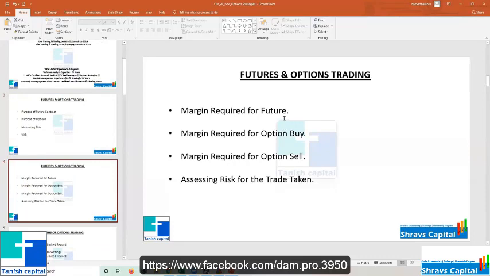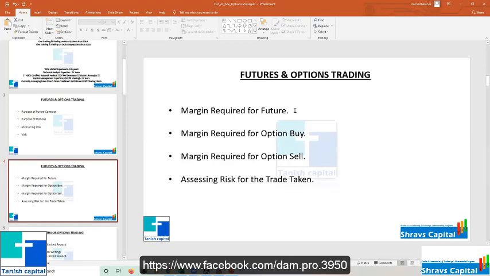And the margin required for a future. Generally, what is the margin required for a future? It will be some 10% or 15% of the total trade value. If the total trade value is 7.5 lakhs, you pay 10% or 15% as prescribed by the exchange, so you pay 70,000 or 1 lakh, and then you take the trade. So that is the margin required.